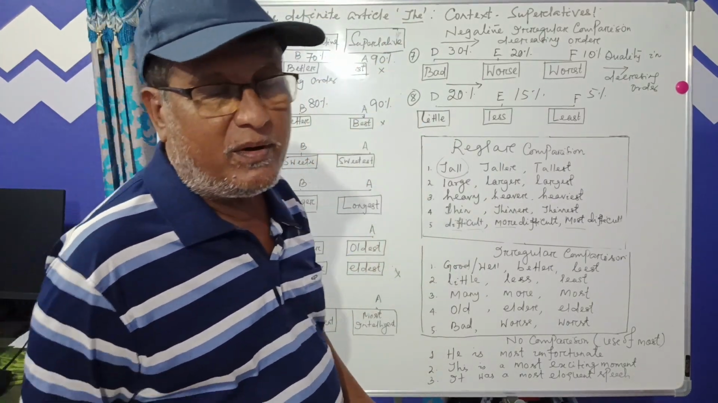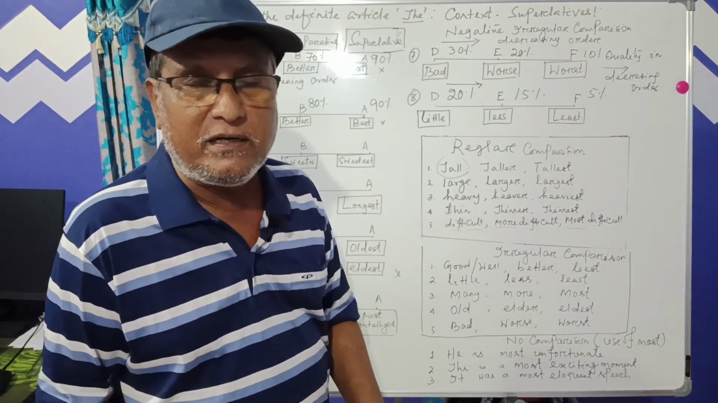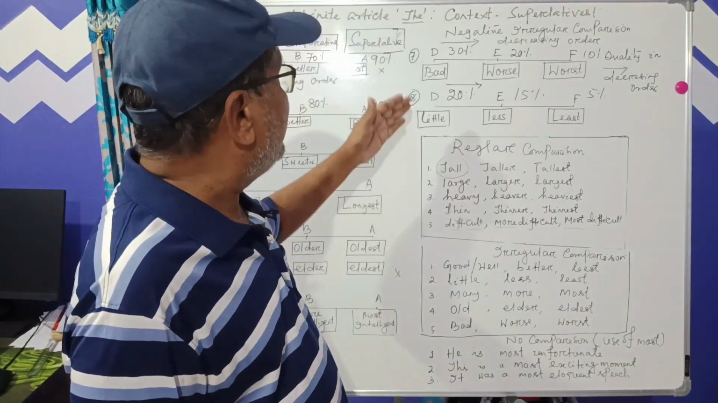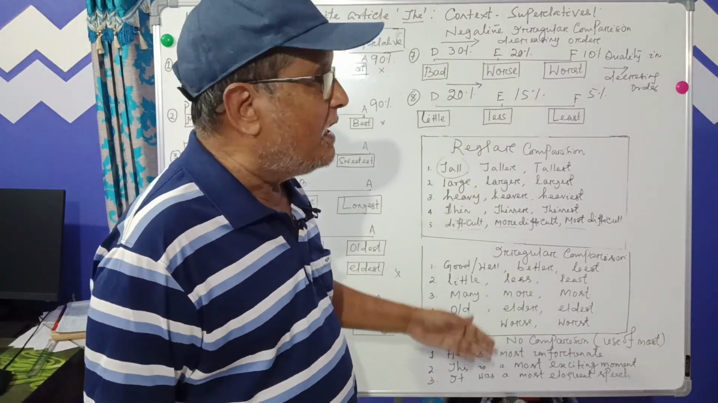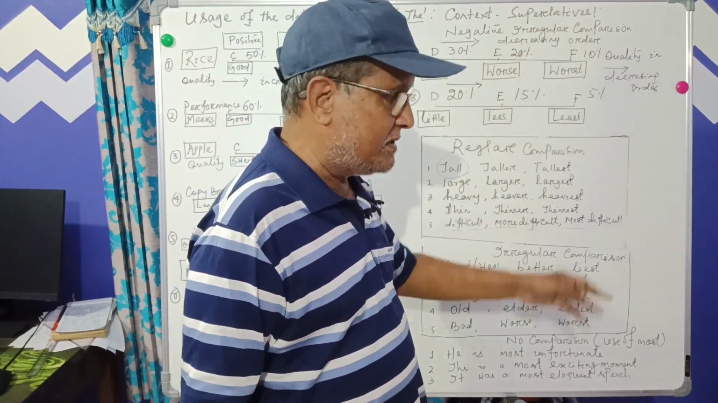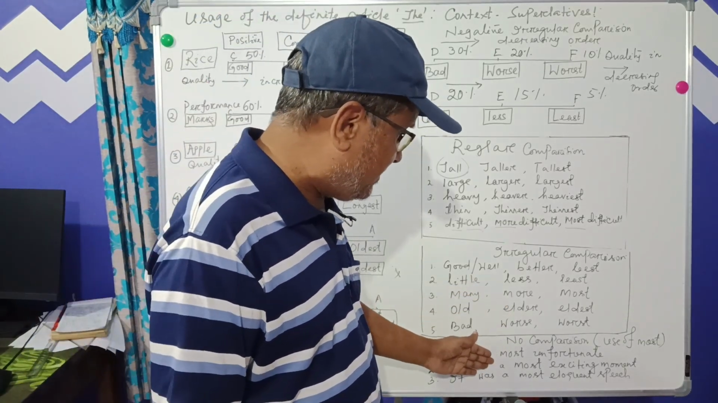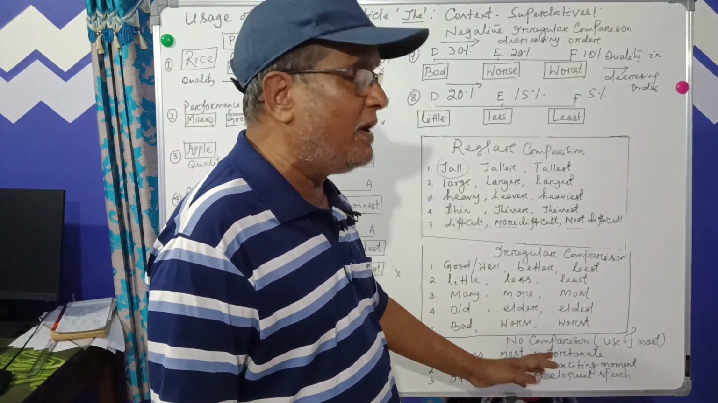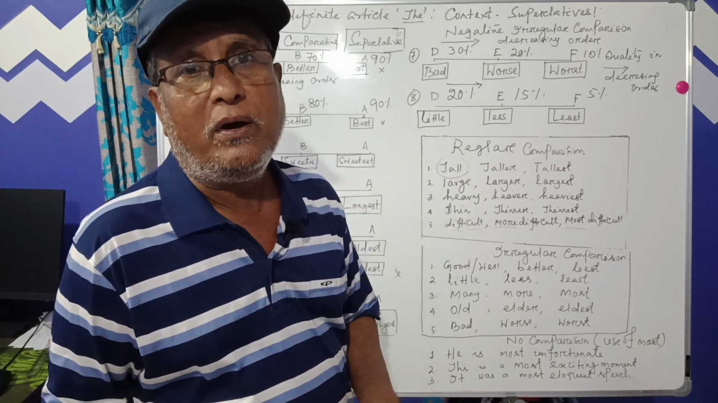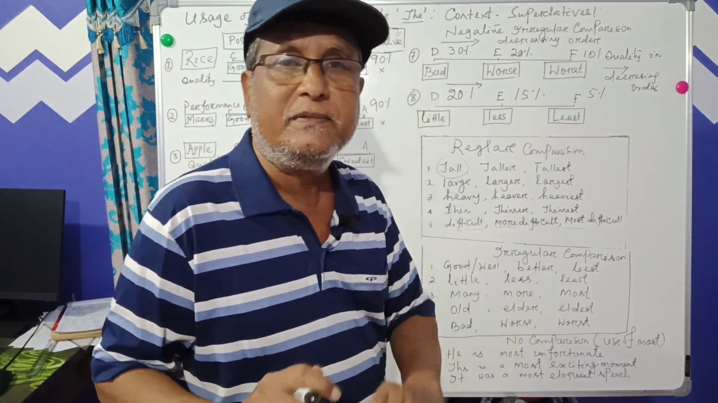Okay. Hope you have understood the topic that we presented here. The very simple conclusion is that the article the is used before superlatives where there is a comparison. Where there is no comparison, though we use superlatives, the article the is not used in these cases.